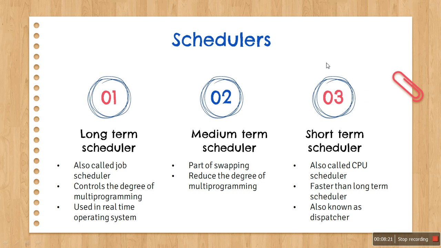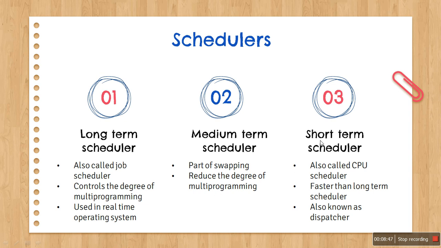Suppose this is the main memory and this is the disk, then removing the process from main memory and putting it back to disk, or transferring it again from disk to main memory, this is called swapping, and that is nothing but the task of the medium term scheduler. This again reduces the degree of multi-programming.